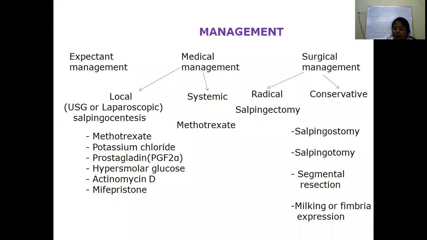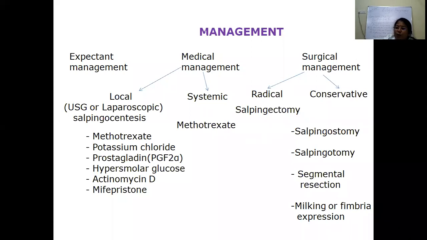Then what is the medical management? Nowadays, because we are diagnosing ectopic pregnancies early, we can go for medical management, which can be local or systemic. We will see the criteria for medical and surgical management; this is a broad outline. In systemic management, we can give injectable methotrexate. Locally, under ultrasound guidance or laparoscopically, we can give methotrexate, potassium chloride, prostaglandins, hyperosmolar glucose, or mifepristone into the site of the ectopic pregnancy.